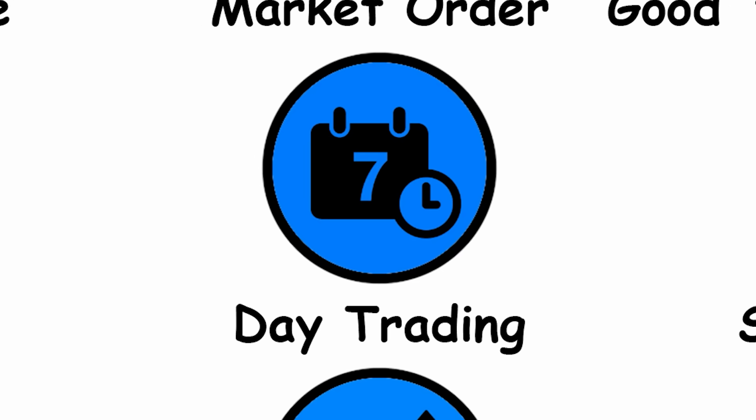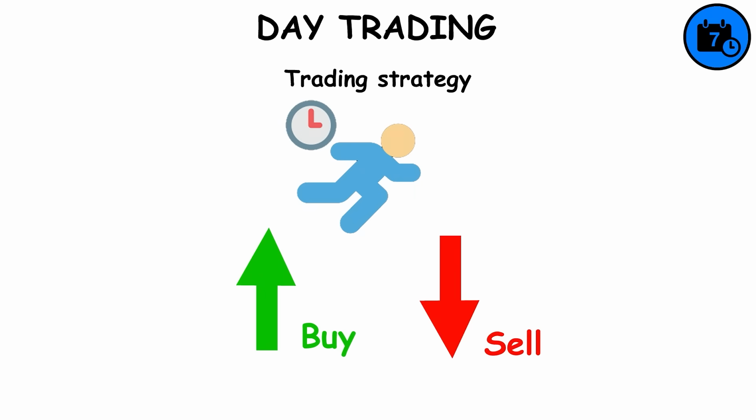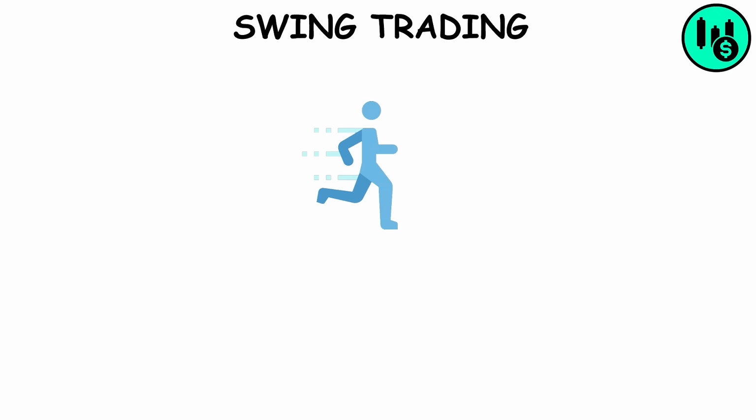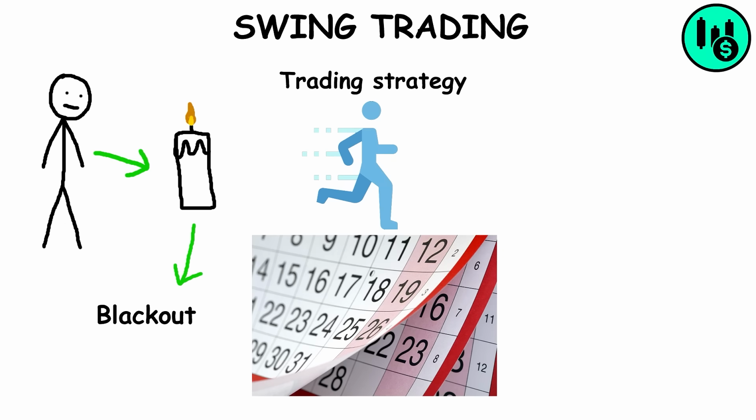Day trading. It's a fast-paced trading strategy where individuals buy and sell stocks within the same trading day. The primary goal of day traders is to profit from short-term price movements. Swing trading. Swing trading is a medium-paced trading strategy, with trades that last from a couple of days to several months. The goal is to profit from an anticipated price move.